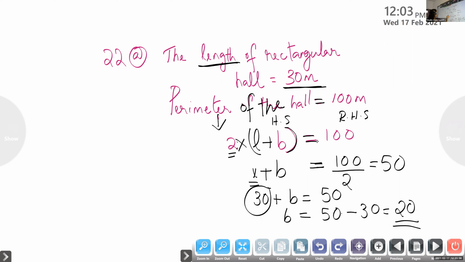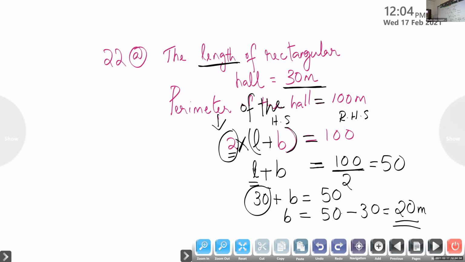So children, I'm taking this 2 to the right side. If there is multiply on the left side, when you go to the right side, it will be divide by 2. Okay. So L plus B, you will get 100 divided by 2. That is 50. But length, you know already, that is given 30. So 30 plus which number will you get 50? What you have to do? You have to do subtract. Now children, we got 20 meter. 20 what? 20 meter. What is that? Breadth.